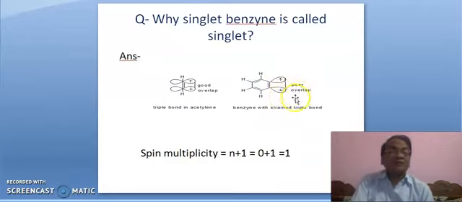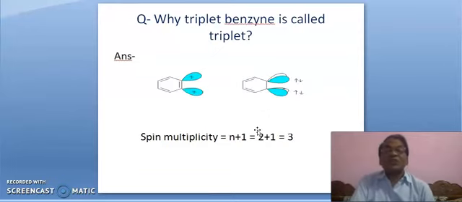Here we are writing poor overlap. So it is clear that these two electrons are paired. So in benzene there are no unpaired electrons, meaning the number of unpaired electrons is 0. Therefore n plus 1 is equal to 0 plus 1, that is 1. So spin multiplicity is 1, and so singlet benzene is said to be singlet.